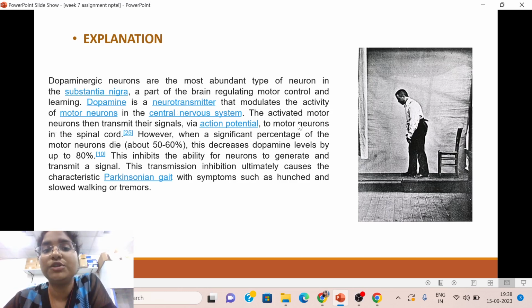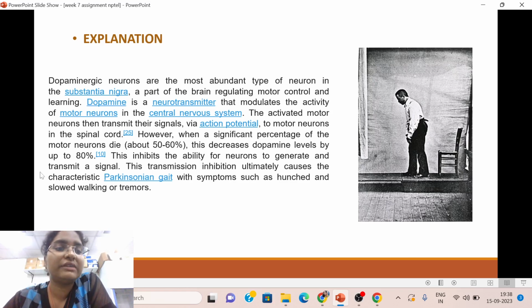So dopamine is a neurotransmitter that modulates the activity of the motor neurons in the central nervous system. The activated motor neurons then transmit their signals via action potential to motor neurons in the spinal cord. However, when a significant percentage of the neurons die, about 50 to 60%, due to the formation of Lewy bodies, as we discussed in the previous question, this decreases the dopamine levels by up to 80%, and this inhibits the ability of neurons to generate and transmit a signal.